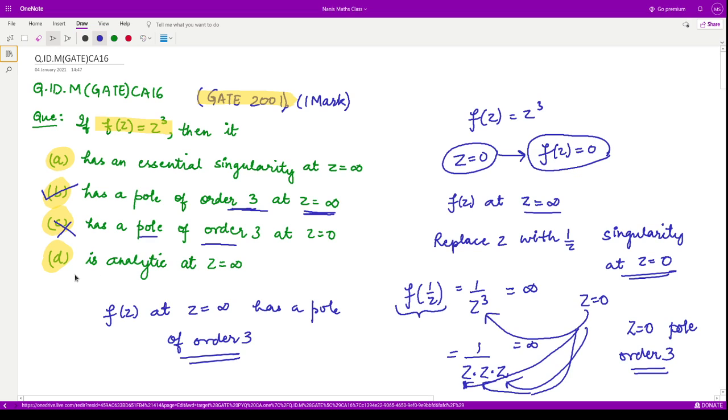Obviously we have seen that the function is not analytic at z equal to infinity, that is why we have a pole, and if we have a pole and there is no more singularity at the point z equal to infinity, therefore this option is also incorrect. So as for now, option B comes out to be the correct option.